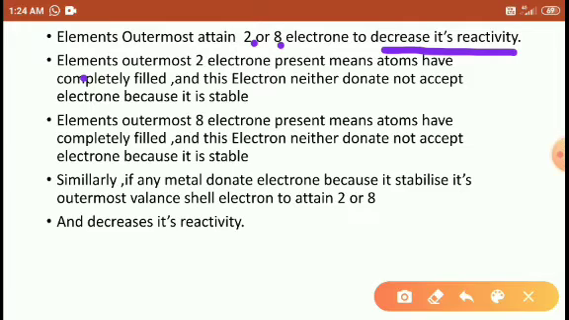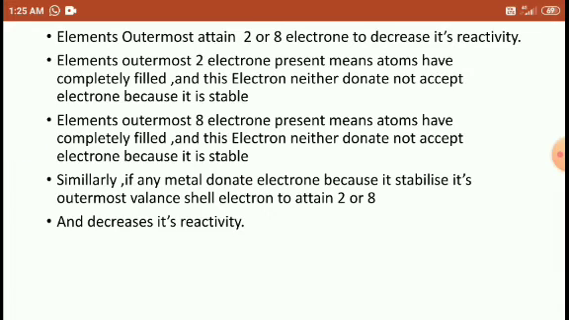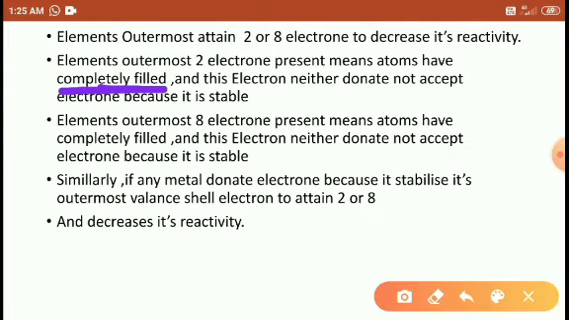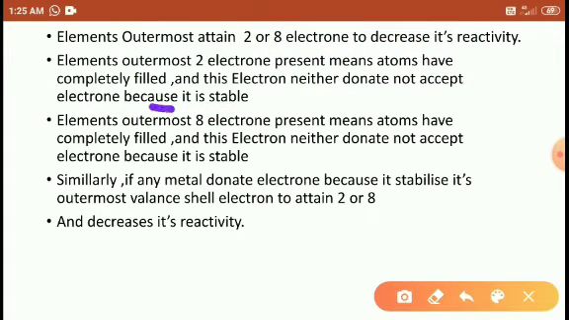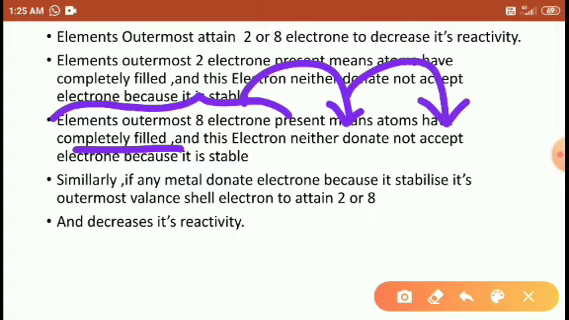An element with 2 electrons in its outermost shell has a completely filled shell, and completely filled electrons neither donate nor accept electrons because the atom is stable. Similarly, an element with 8 electrons in its outermost shell is completely filled. Completely filled means it neither donates nor accepts electrons because it is stable, right?